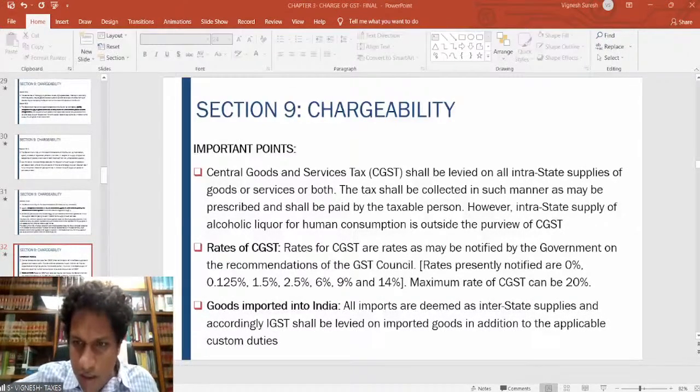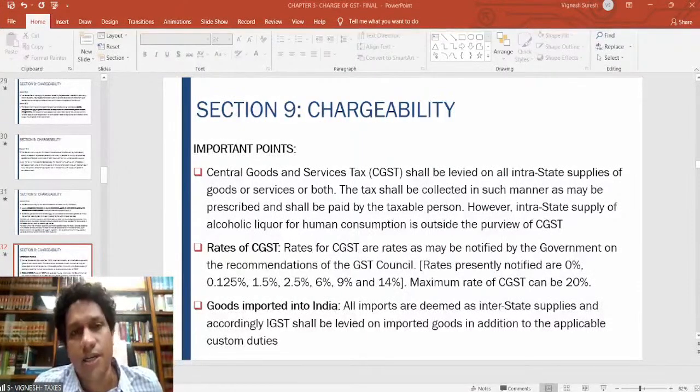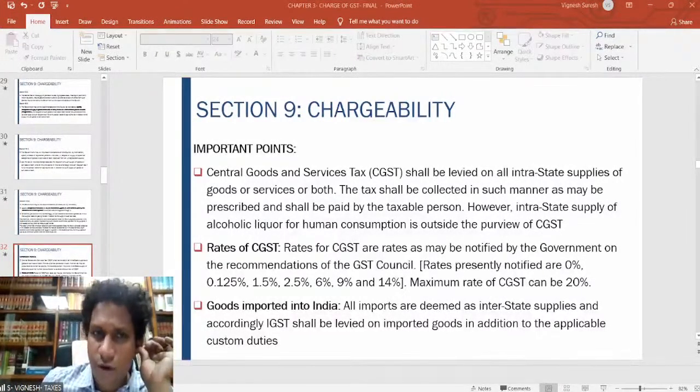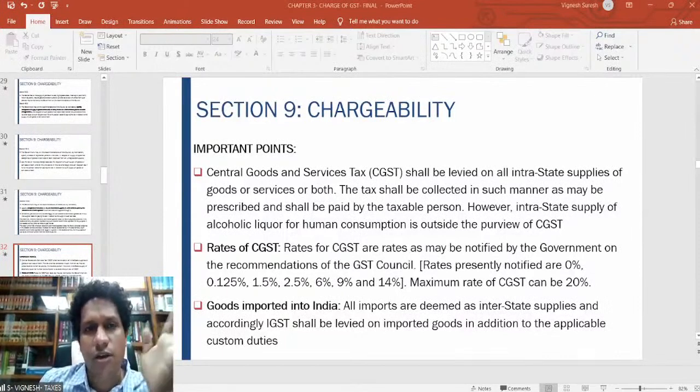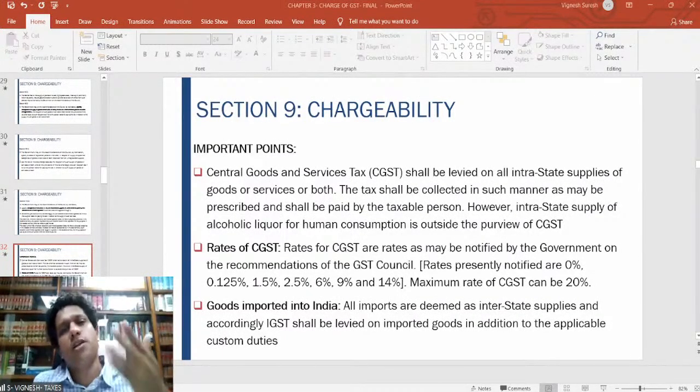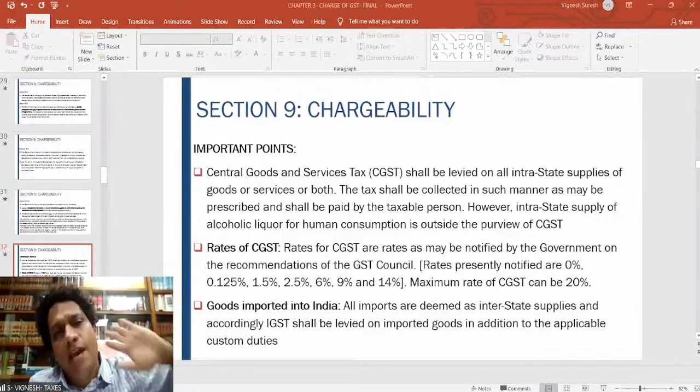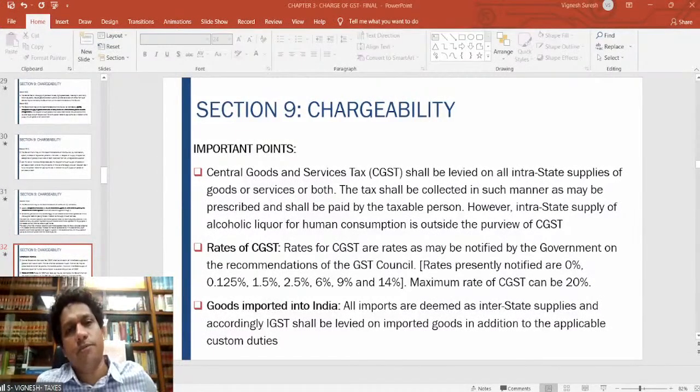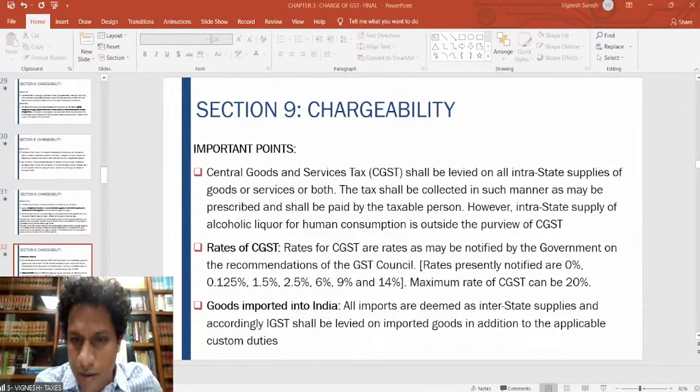If goods imported till it crosses customs, it is interstate. After crossing, if the goods are subsequently sold, then it depends whether it is intrastate or interstate. Okay. Question by Janki, if goods imported in India till it cross customs frontier, it is interstate. After crossing customs frontier, it becomes a local product. And then it differs. For example, in Vizag, Andhra Pradesh, the goods come. It crosses the customs frontier. From Vizag, it is sold to Vijayawada, which is also in Andhra Pradesh. It is an intrastate supply because it has already crossed the customs frontier. It is sold to, say, Nagpur in Maharashtra. Again, interstate supply. I hope the concept is clear.